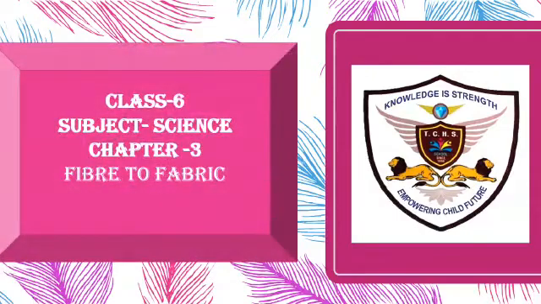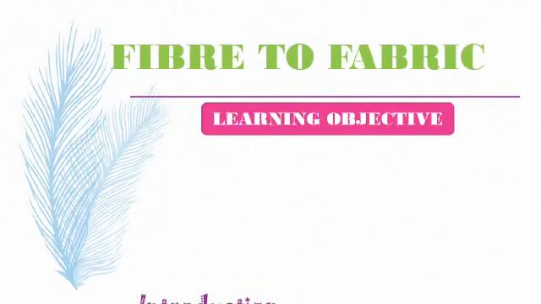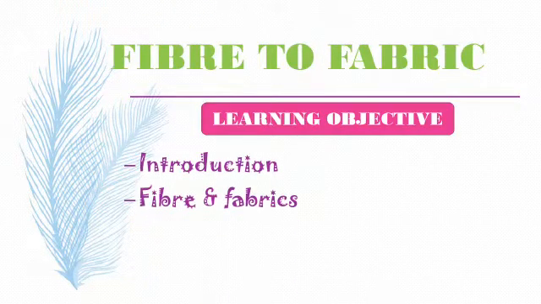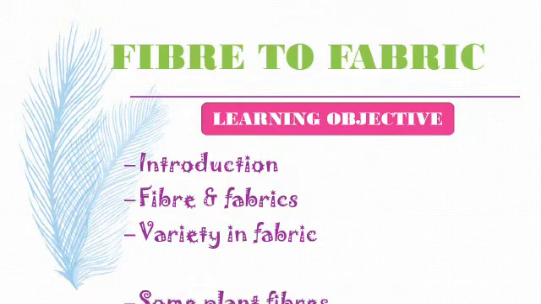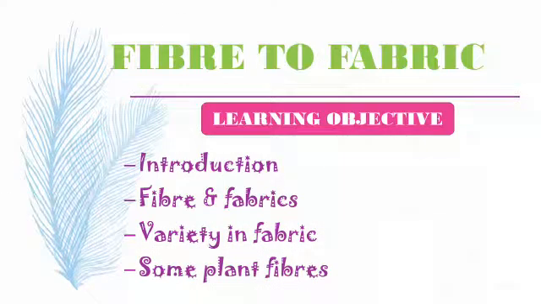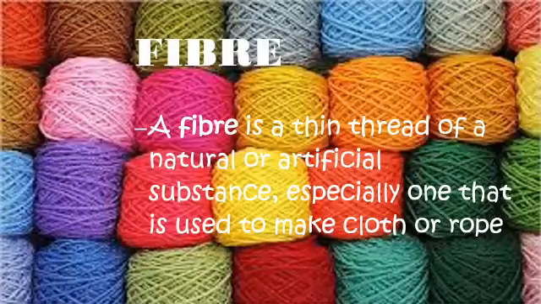And in this module we'll be studying the third chapter of class 6th science, that is fiber to fabric. This chapter will be divided into two modules, and in the first module we are going to discuss what is fiber and what is fabric, variety in the fabric and some plant fibers. So before knowing that, let us come to know what is fiber. Fiber is a thin thread of natural or artificial substances, especially one that is used to make cloth or rope.